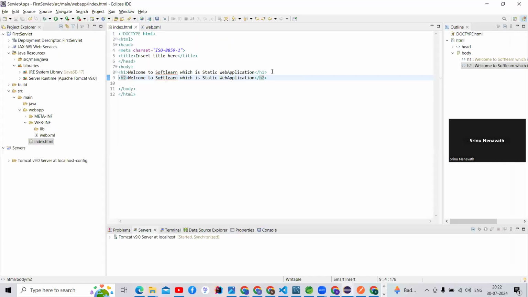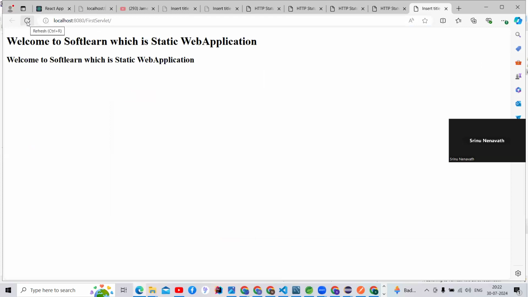Same as that, I'm going to give the h3 tag. I'm going to give h3 here, and what will it do, guys? It will decrease the size. Control S and you can refresh here, guys. See whether that size is decreased or not. Yes, it's decreased.